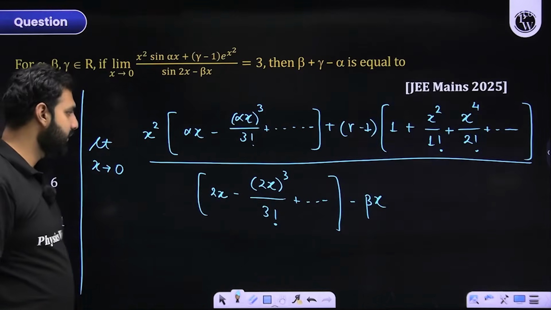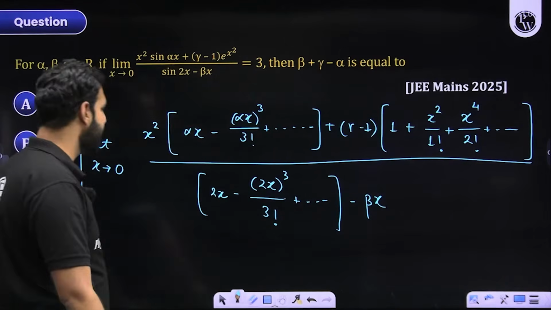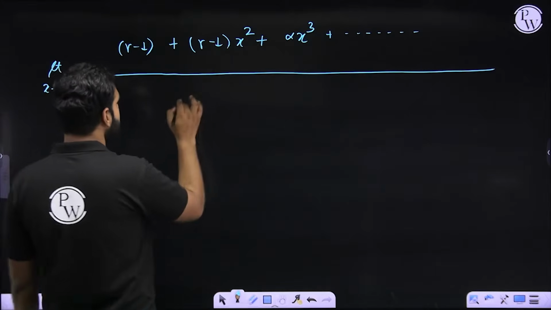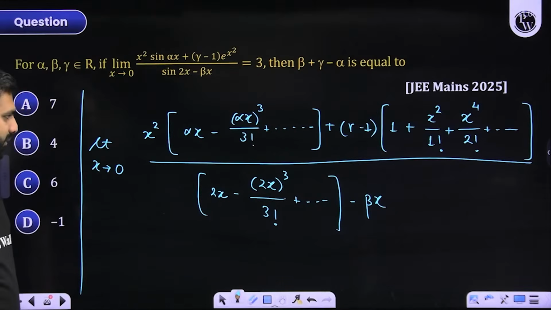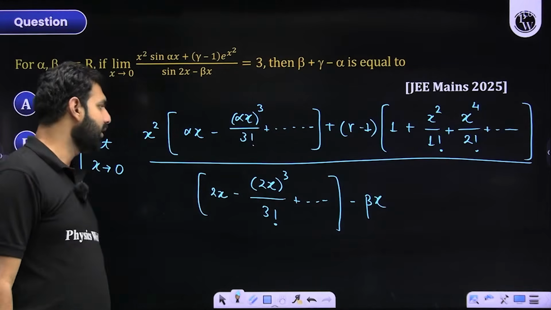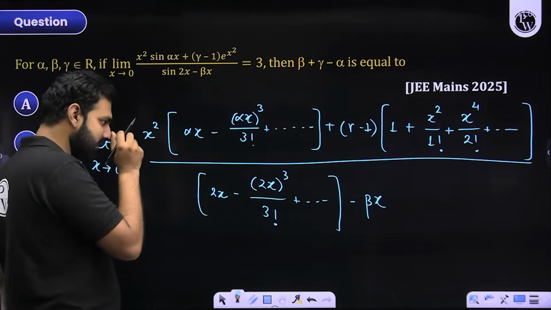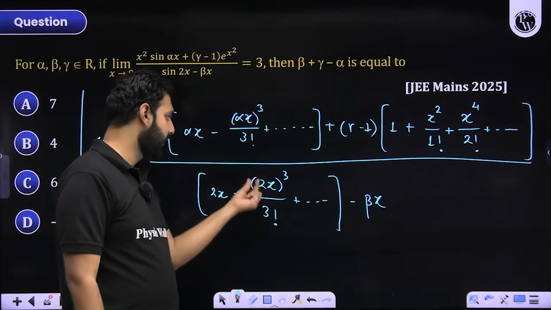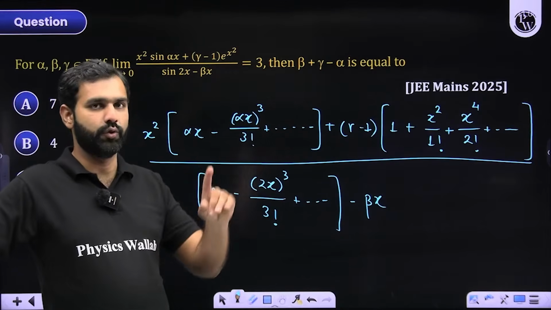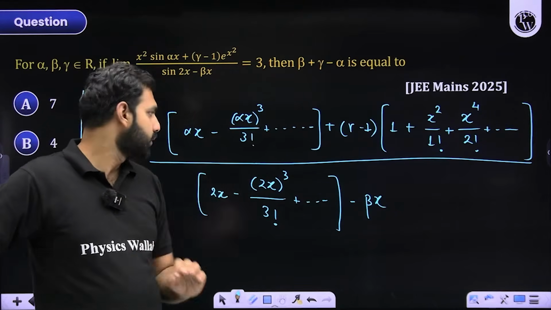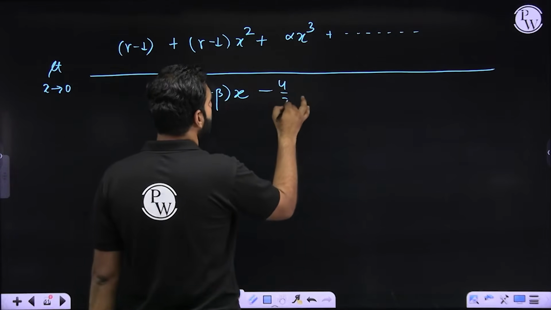Now, let us look at the denominator. If I look at the lowest power here, I have 2x minus beta x. So I'll say that it is 2 minus beta times whole of x. Then what do I have next? The next term is minus 2x cube upon 3 factorial. So 2 cube we all know is 8, and 3 factorial is 6, so 8 upon 6, which is 4 by 3. Did you get that? So this is going to be minus 4 by 3 x cube.